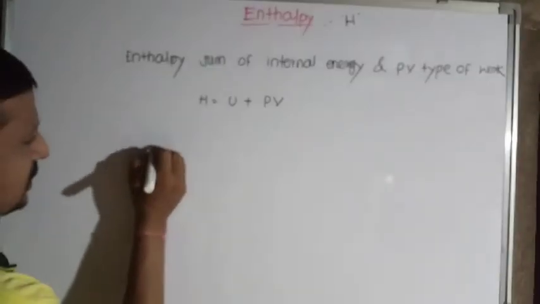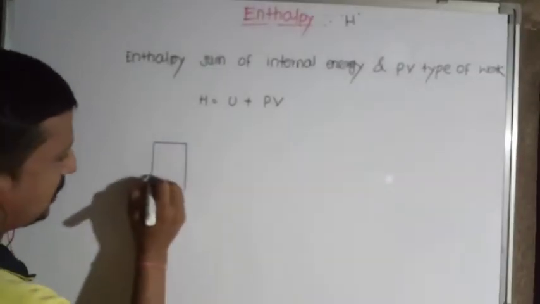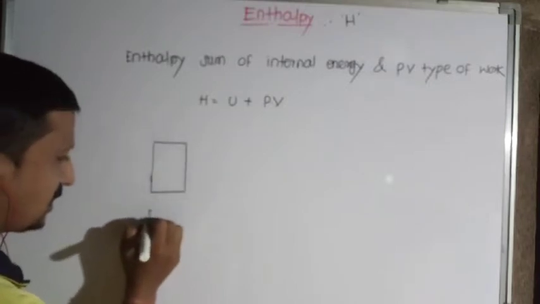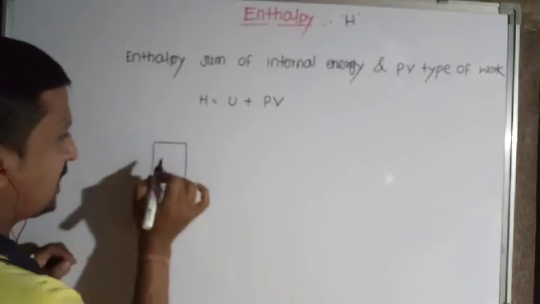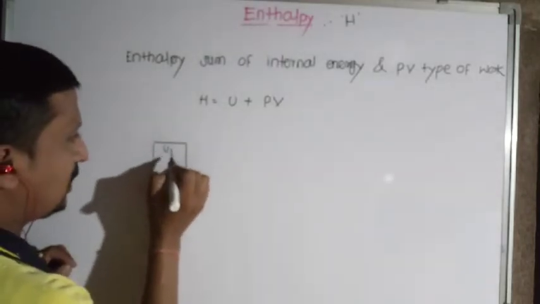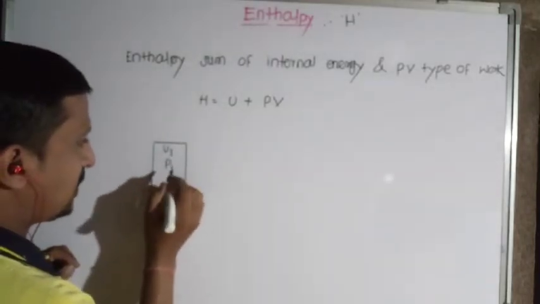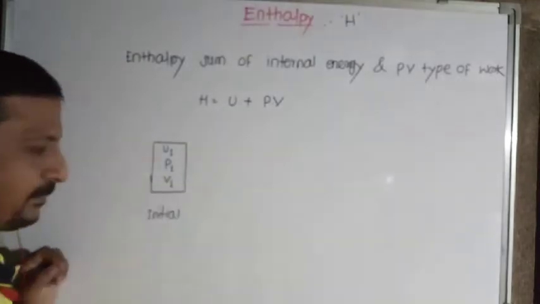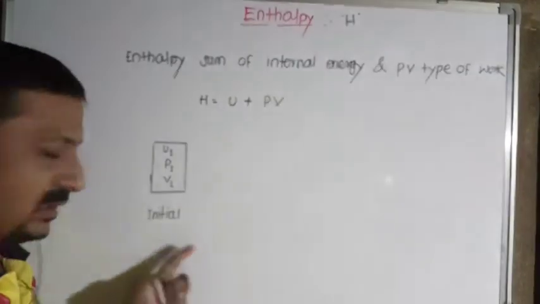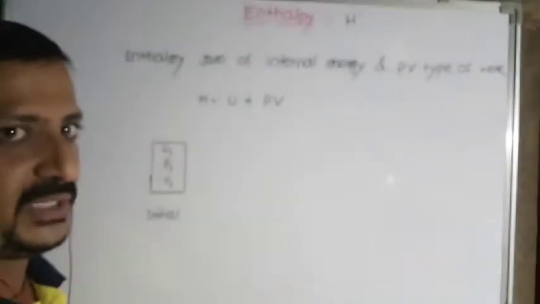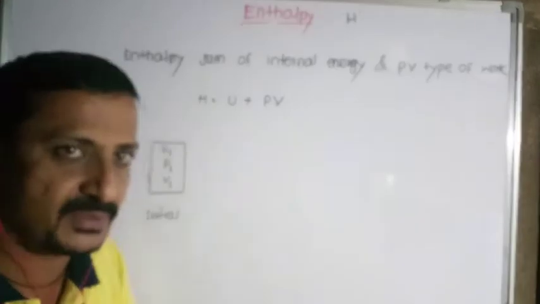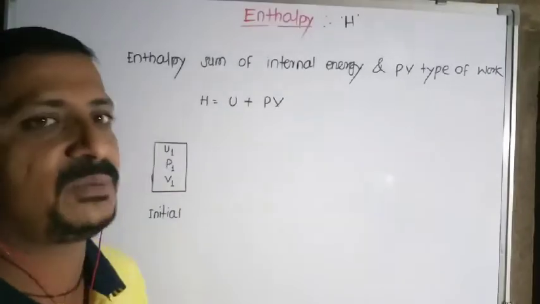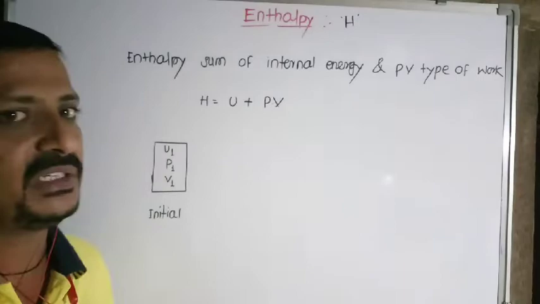Now consider the system, suppose this is the system, in the initial state. In that initial state it has internal energy U1, pressure of the gas P1, and volume V1. These are the state variables, which are fixed, and as long as these state variables have fixed values, the state of the system is also fixed, which we already studied.